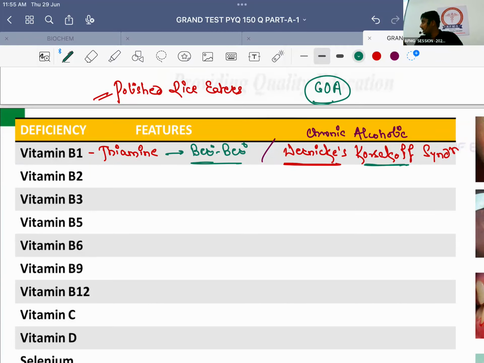This is a previous year question. Very good. Confabulation. Previous year FMG question. Confabulation is a characteristic symptom seen in Korsakoff psychosis. This was a psychiatry question. No issues with this, anybody?